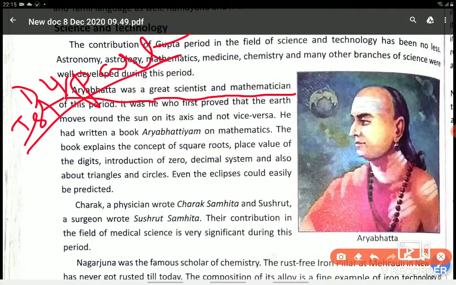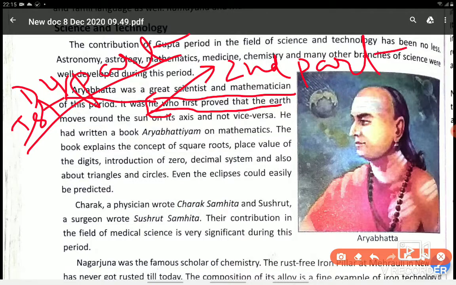Okay. Second part, what was his contribution? From here you will write the second part. He proved that earth moved round the sun on its axis and not vice versa.